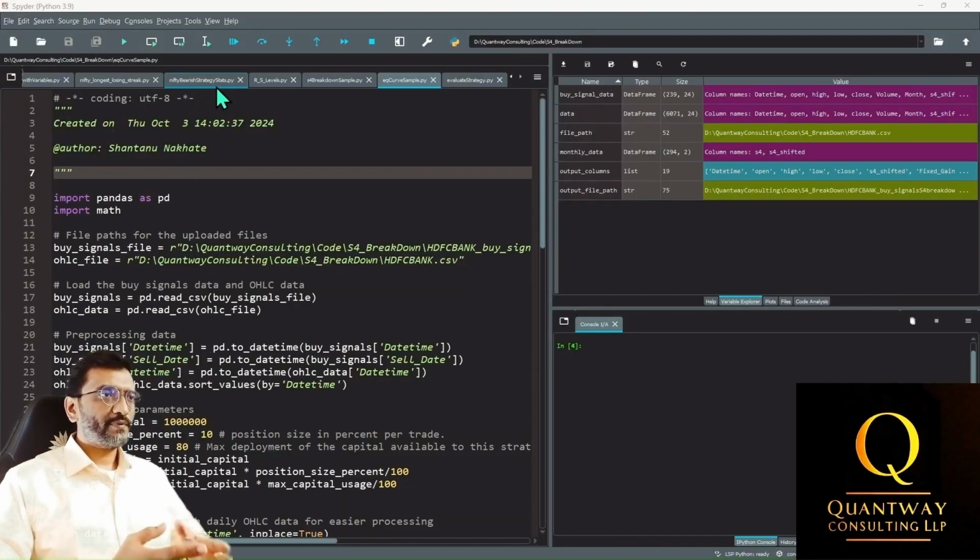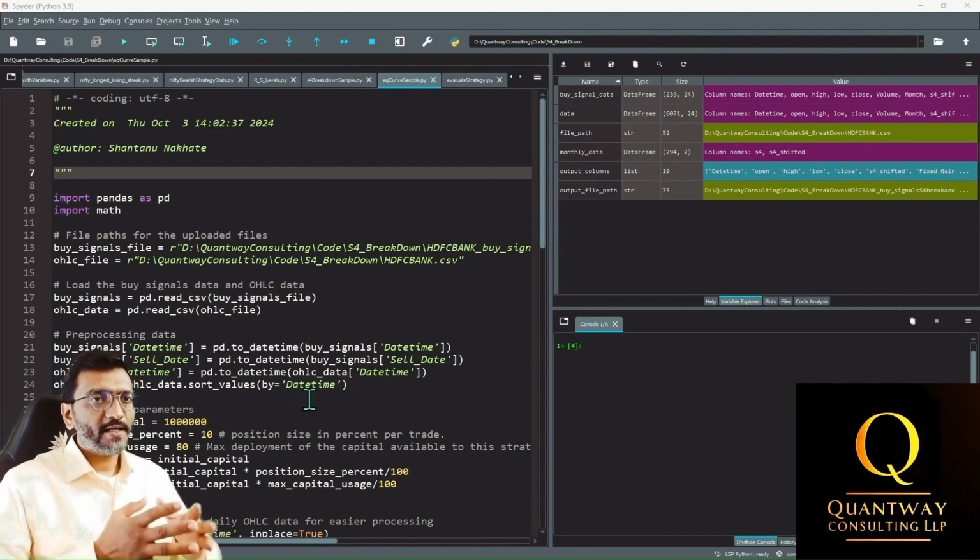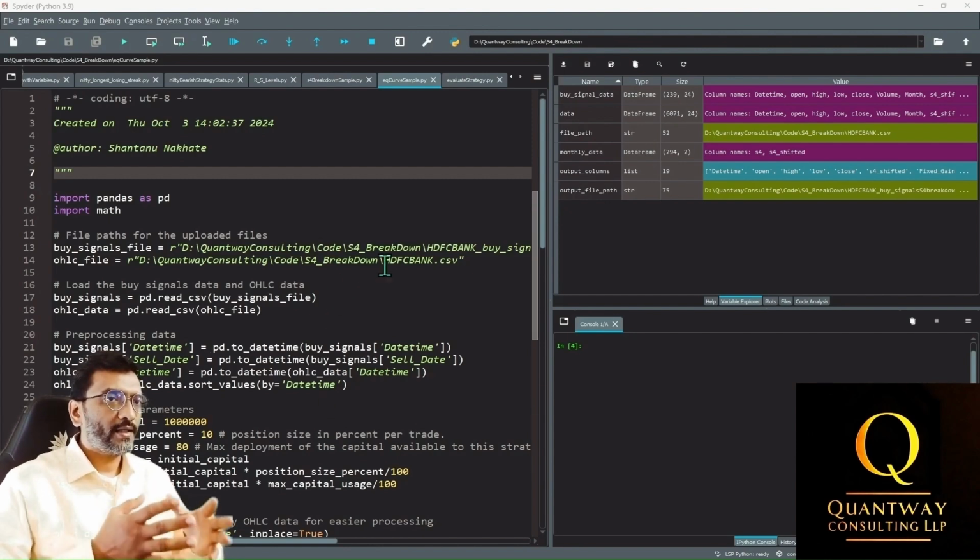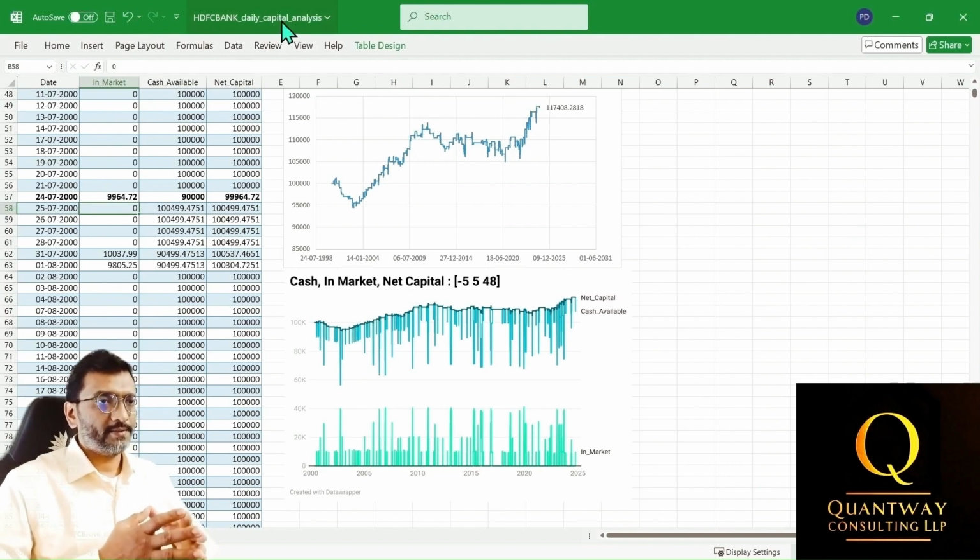The EQ curve sample.py executes the trading activity based on the position sizing logic. For each trade, 10% of the initial capital is used, with maximum capital usage limited to 80% of the total initial capital. The trading activity is performed using the buy and sell signals from the trading bot's CSV file. To determine the daily net capital value of the portfolio, we use the HDFC Bank daily open high low close values CSV file. After running the Python script, we obtain the CSV file named HDFC Bank Daily Capital Analysis. This file details the trading activity.